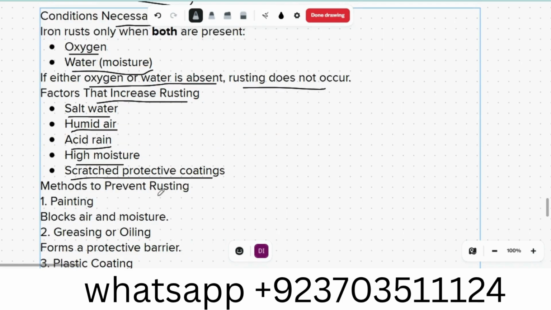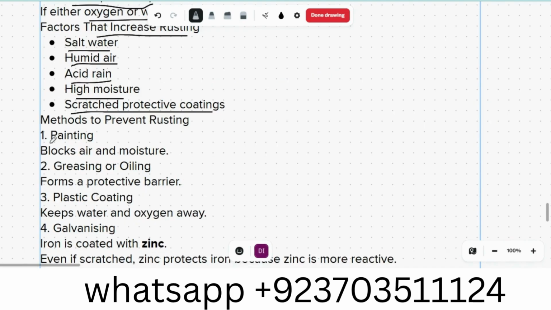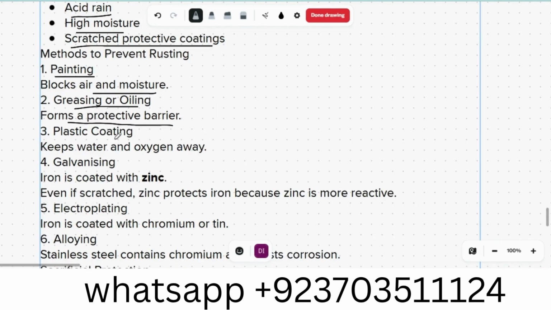Methods to prevent rusting that we do on cars, on everything, even on windows: painting, to block air and moisture; greasing and oiling to form a protective barrier; plastic coating to keep water and oxygen away; galvanizing, where iron is coated with zinc. That is done in the shipping industry. Even if scratched, zinc protects iron because zinc is more reactive.